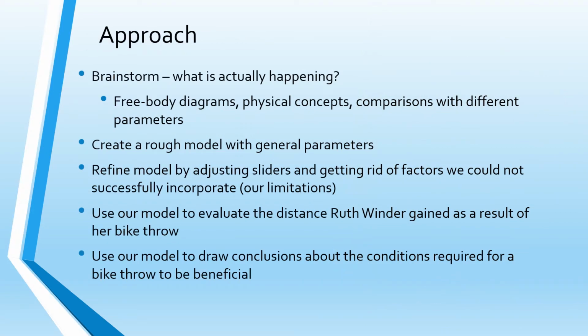Our approach to starting to model the situation was to begin with a brainstorm. First, we tried to figure out what was actually happening. We did this by drawing free body diagrams, talking about physical concepts, and comparing what would happen as we increased or decreased different parameters. Then we created a really rough model with some general parameters. We continued to refine our model by adjusting sliders and getting rid of the factors that we could not successfully incorporate, and those ended up being our limitations. Then we used our model to evaluate the distance Ruth Winder gained as a result of her bike throw, and further we drew conclusions about the conditions required for a bike throw to be beneficial no matter who was riding it.